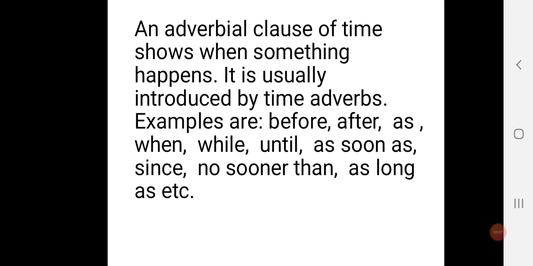Adverbial clause of time shows when something happens. So who can give me an example of a time adverb? Before, yes. When, yes. As soon as, correct.